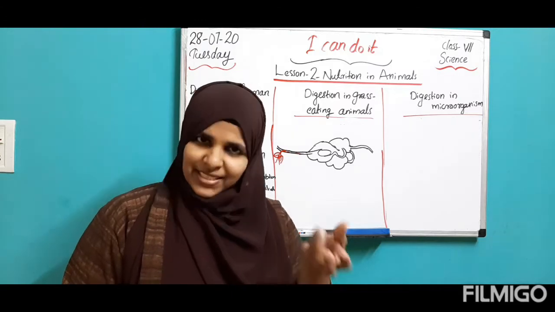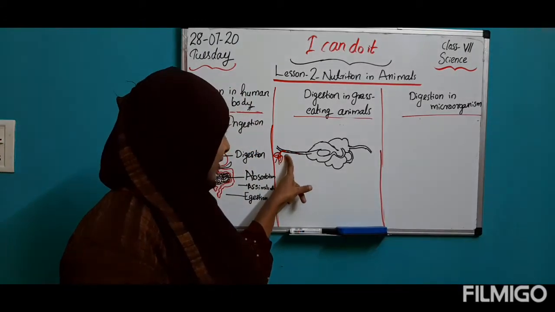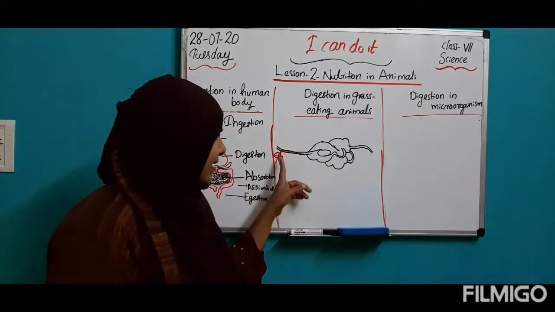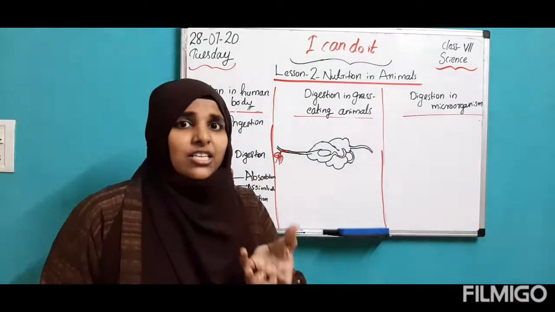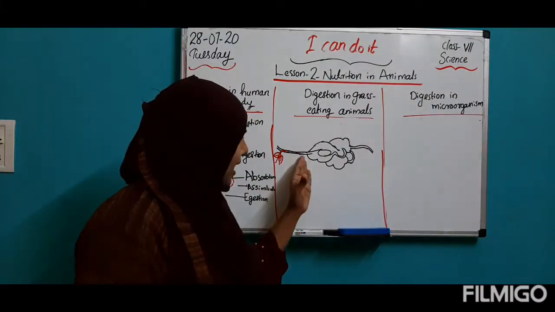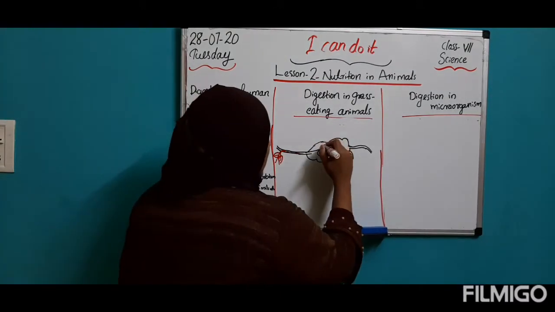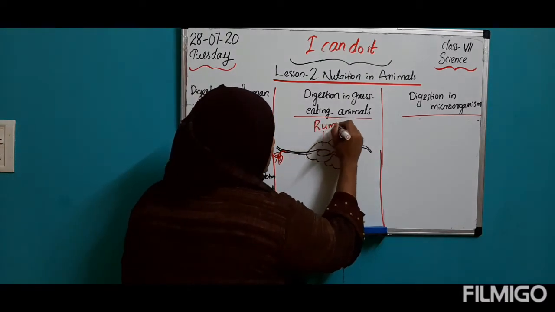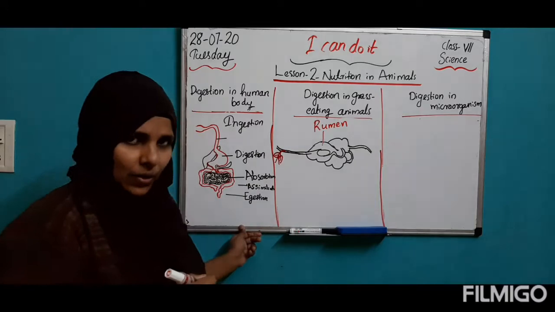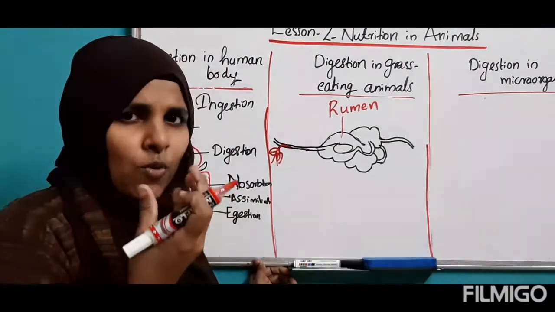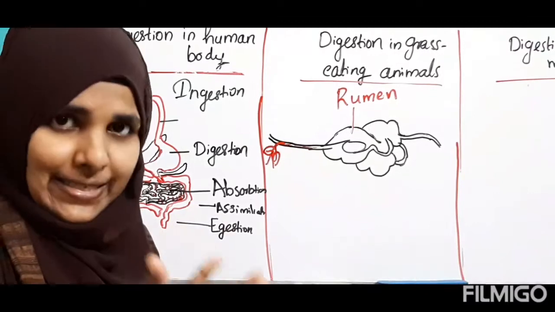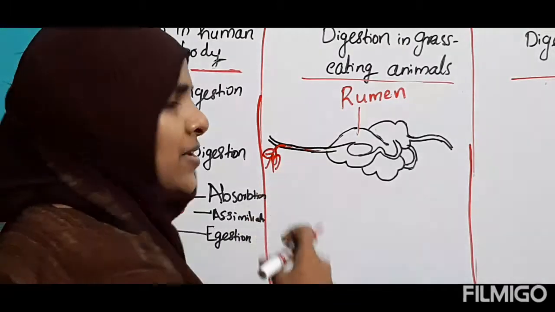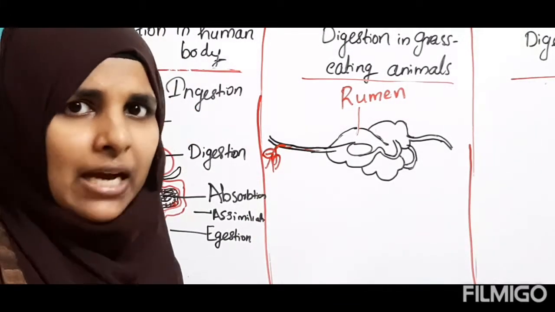So when they are eating the grass, the food is going into their body, we call ingestion. The food is swallowed and goes to one part of the stomach, that we call rumen. It is a new term for you, so you have to check the spelling. It is called rumen. Inside the rumen there are some small bacteria which help for digestion of cellulose. Actually this leaf is cellulose. Cellulose is a complex carbohydrate.